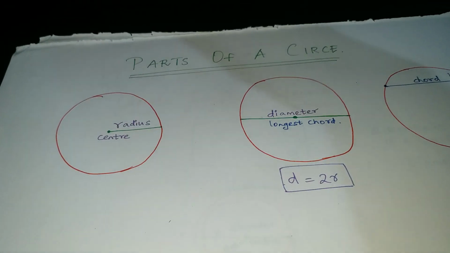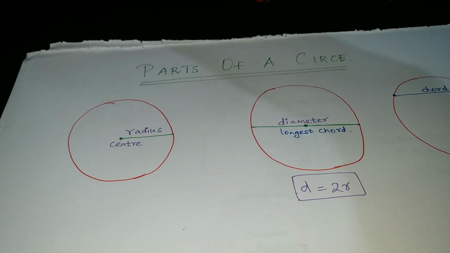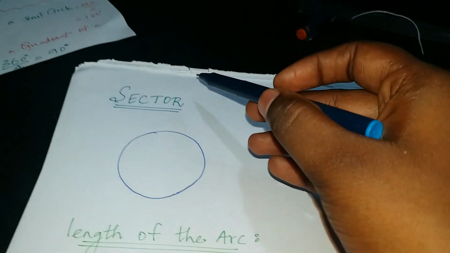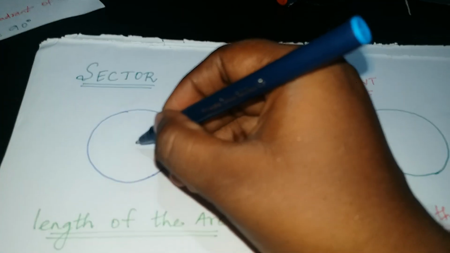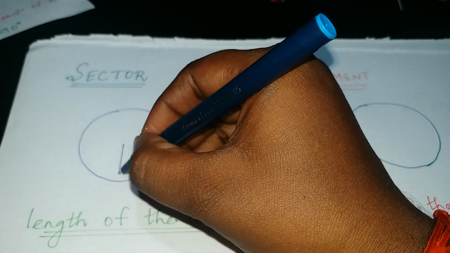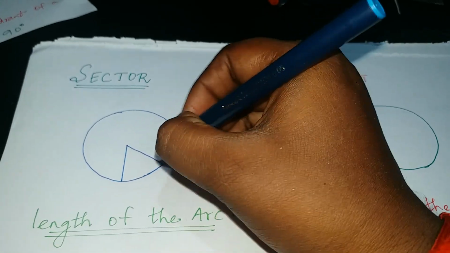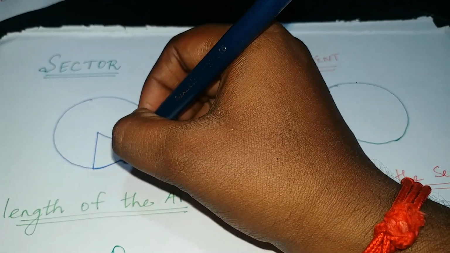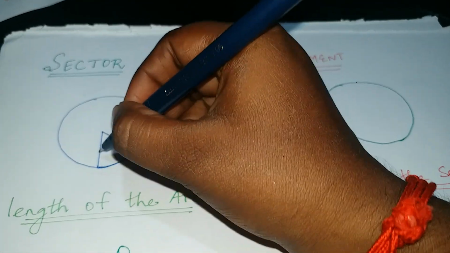Okay. Next, I am moving to the sector. What is meant by sector? If I get a full 1 kg cake like this, and I slice the cake like this. See, I'm slicing the cake. So I can see over here this arc. This is an arc.